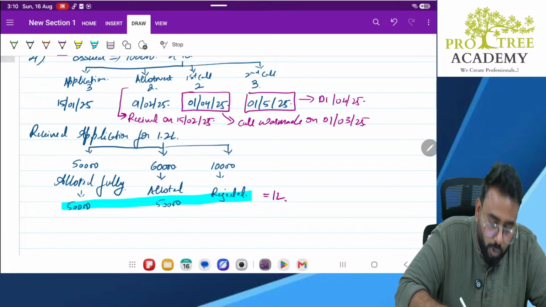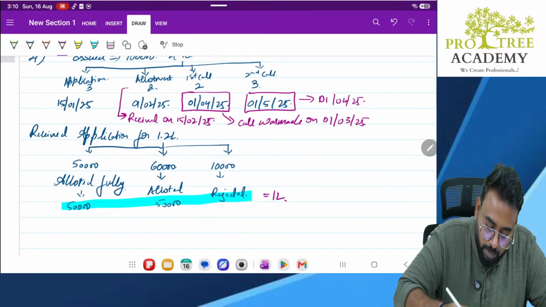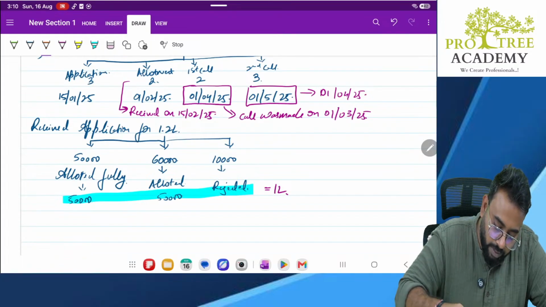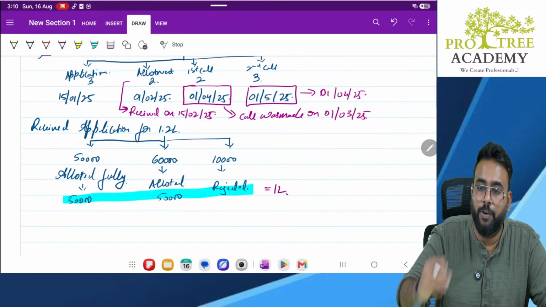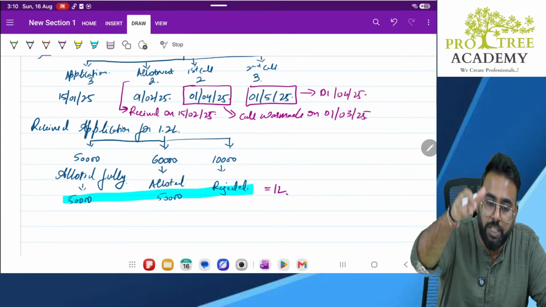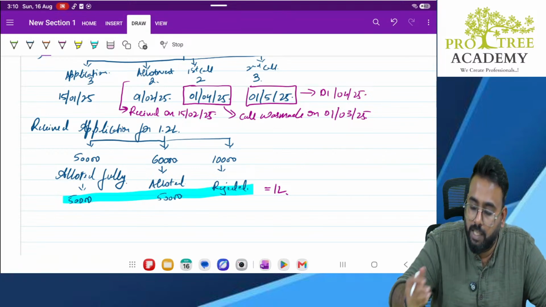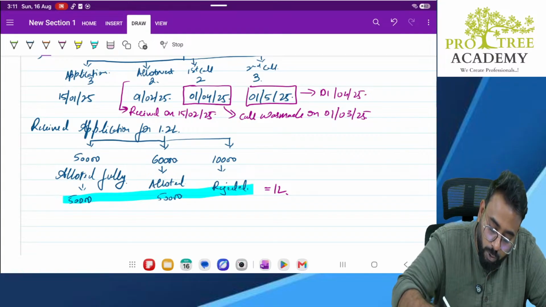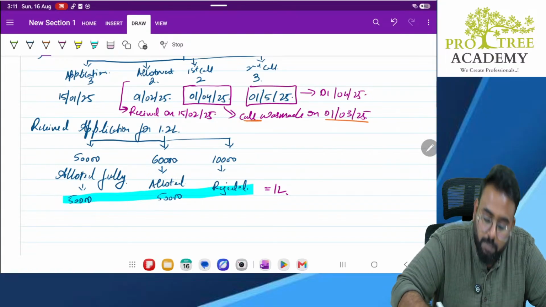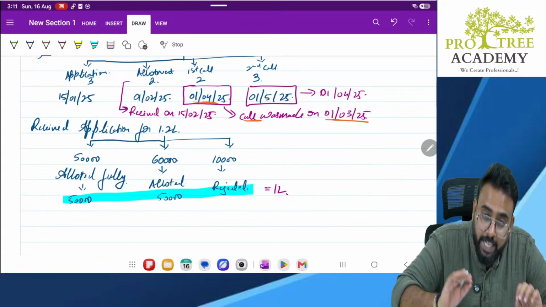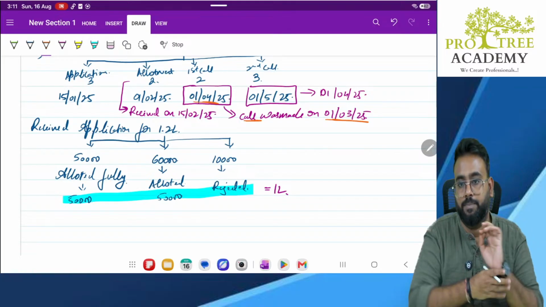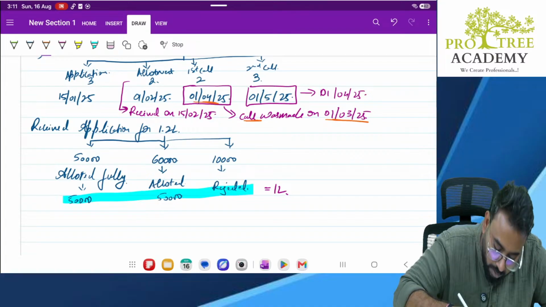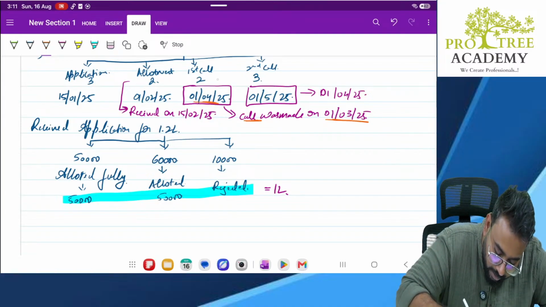Sir, but here you told me it was due on 1st April, but you are telling the call was made on 1st March. See, when they make the call, it is not that immediately you have to pay the money. The information has to reach the shareholders, the members, then the members have to go through the information, and then they will make arrangements for the payment. So the call was made on 1st March, but it needs to be paid before 1st April. There will be time for making the payment.